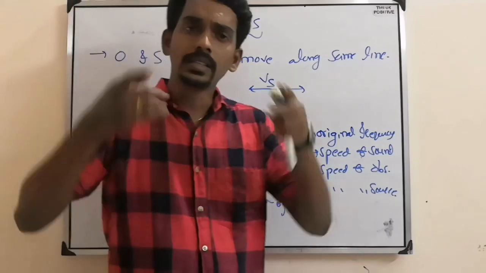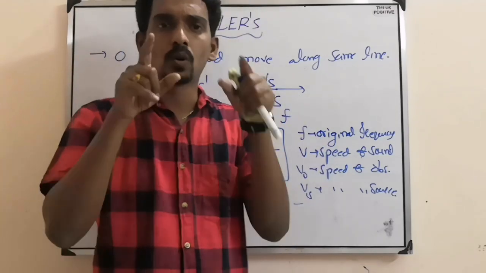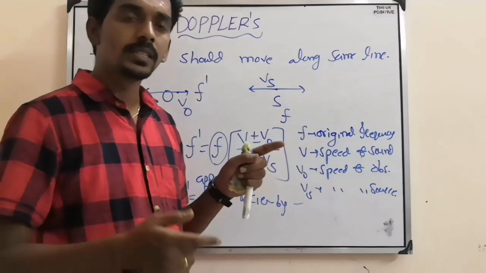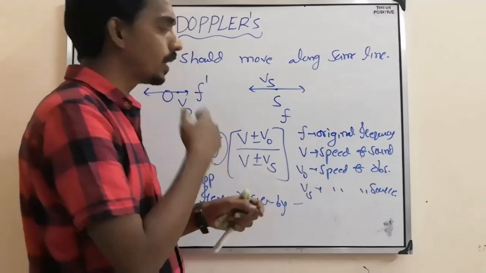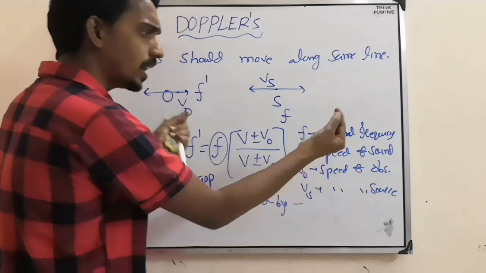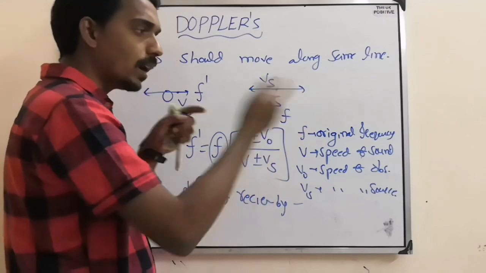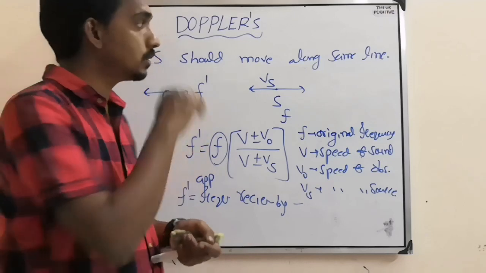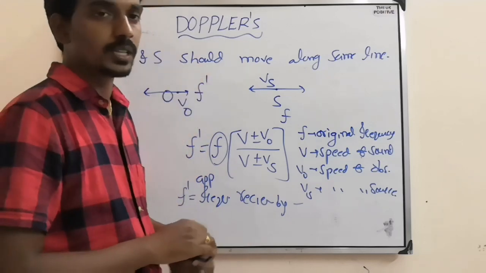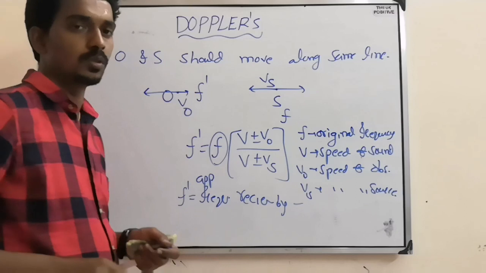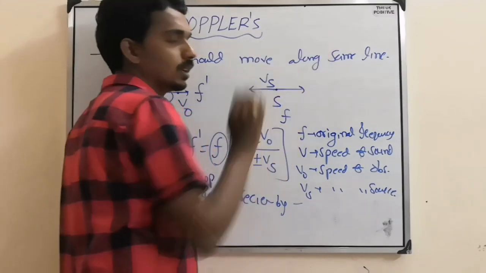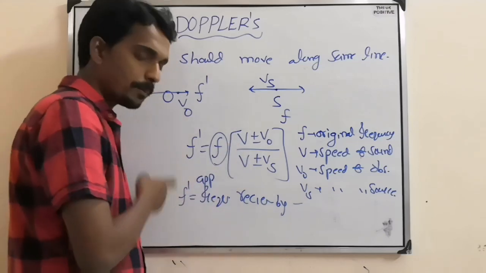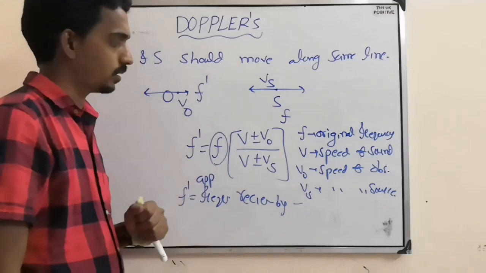What effect? When there is a relative motion between the source and observer, there is a change in the frequency received by the observer. If both are at rest, no change. If one of them is moving or both are moving, then there is a change. So when there is relative motion between observer and source along one particular line, you can calculate the apparent frequency received using this formula.